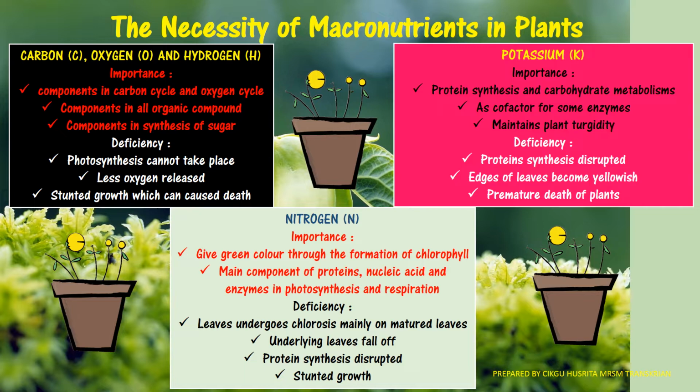So lack of nitrogen will make the leaf undergo chlorosis, mainly on the matured leaf. Chlorosis means the leaf will become yellowish in color. The underlying leaf will fall off, protein synthesis is disrupted, and it also causes stunted growth.